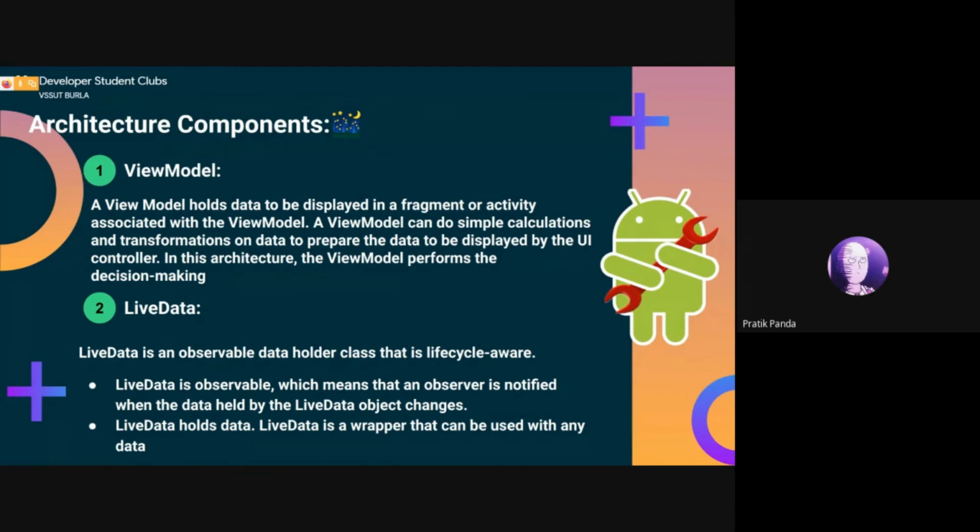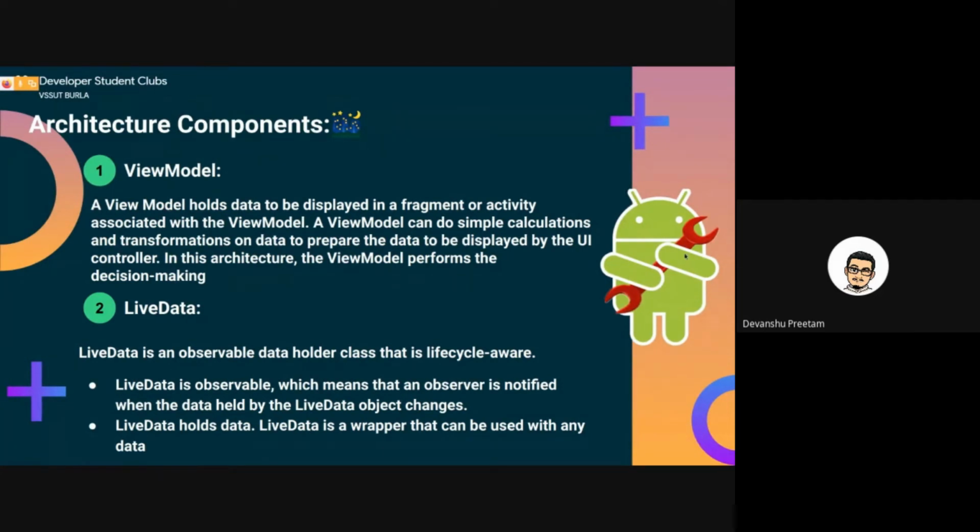Hello guys, I'm Devanshu Pritam from the Electronics and Telecommunication Department, second year. Every one of you must be familiar with the term UI, that means user interface. It is one of the key features to attract users as well as making the app usable for them. Now, let's learn about the architecture components in user interface.